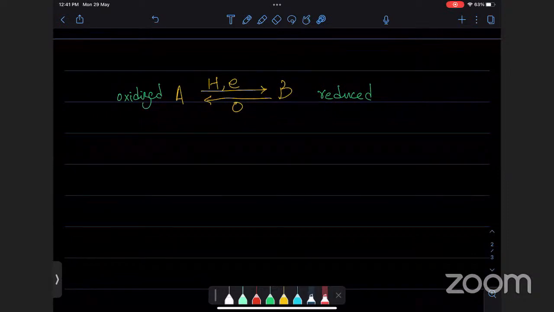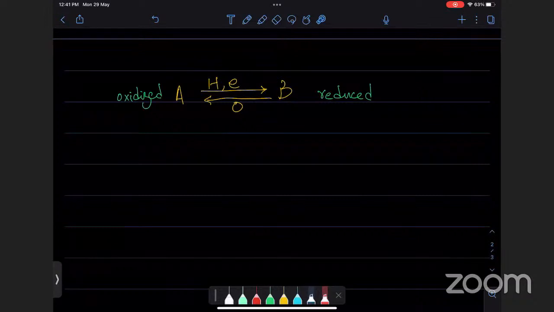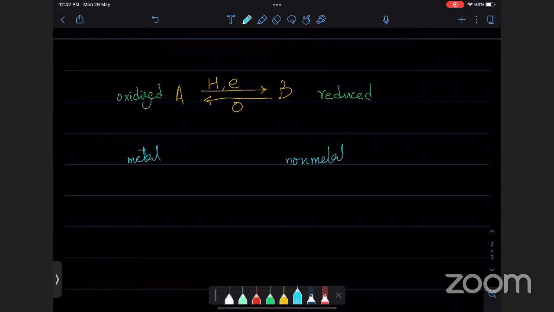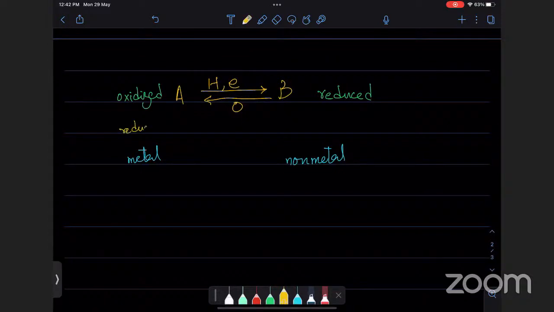Now, in general, there are a few oxidizing agents and reducing agents that we need to know about. For example, we know that metals usually lose electrons to non-metals. Not every time, but mainly. So we will say that metals are what? They are reducing agent. And non-metals are oxidizing agent.